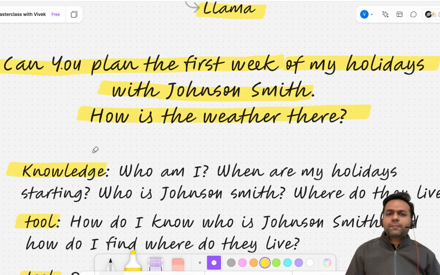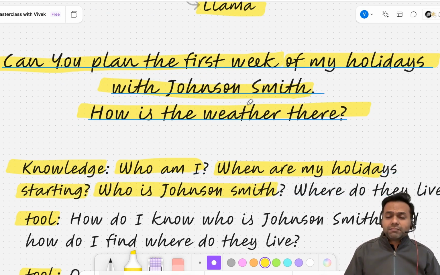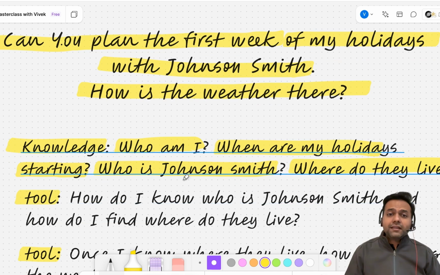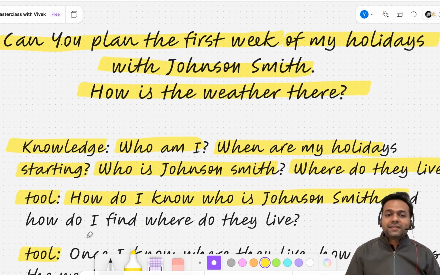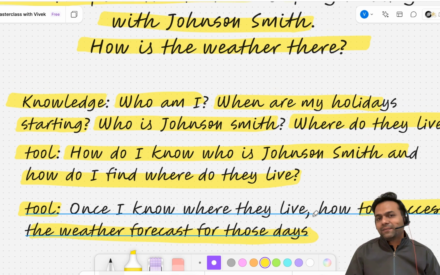How does ChatGPT know exactly who I am? When are my holidays? At least at this point in time, how does it know when my holidays are starting? Who is Johnson Smith? How does ChatGPT know which Johnson Smith I am talking about? How does it know where they live? And how does it know how to search for the Johnson Smith that I am referring to? So what is the tool? How does it find where they live? Also, once it knows where they live, how does it access the weather forecast for those days?